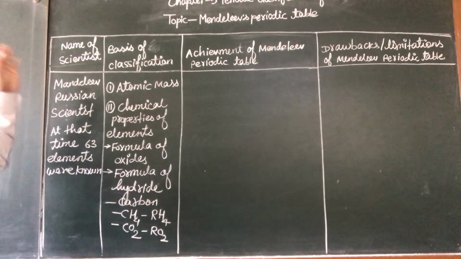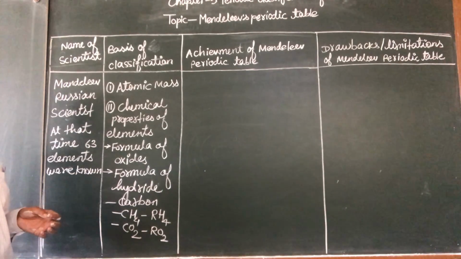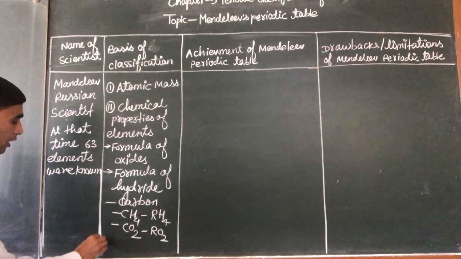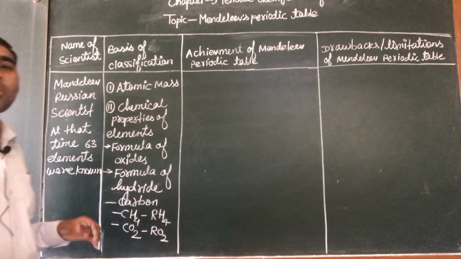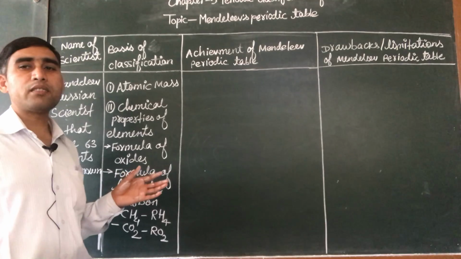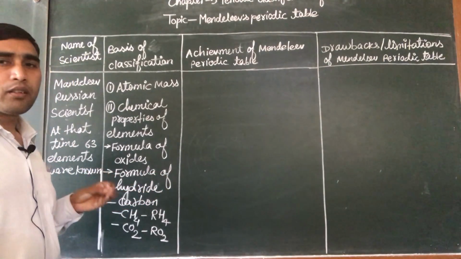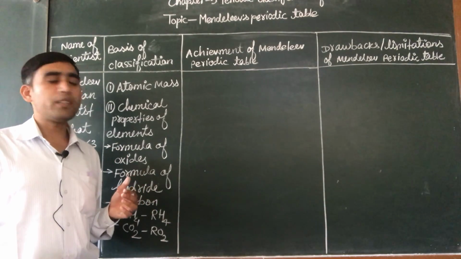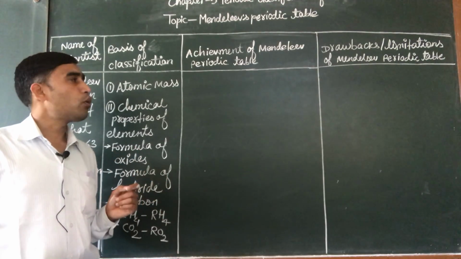So in this way he had taken the formula of oxides as well as the hydrides of the elements. Here the question is why he had taken the formula of hydride and oxide, because hydrogen and oxygen are reactive and they form compounds with most of the elements. That's why he has taken the formula of hydride and oxides.